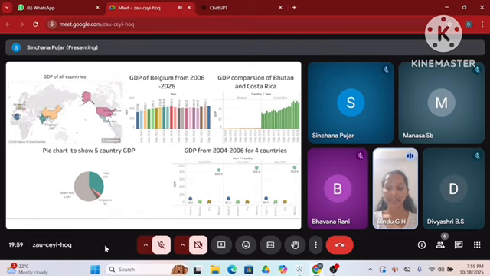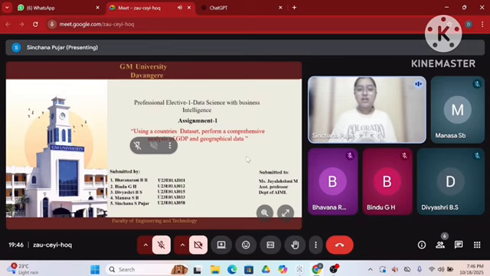Interpretation: countries like India, Belgium, Bhutan, Costa Rica, etc. are highlighted to visualize GDP distribution geographically. The bar chart on the right side shows the GDP of Belgium from 2006 to 2026. This bar chart tracks Belgium's GDP over a 20-year period.